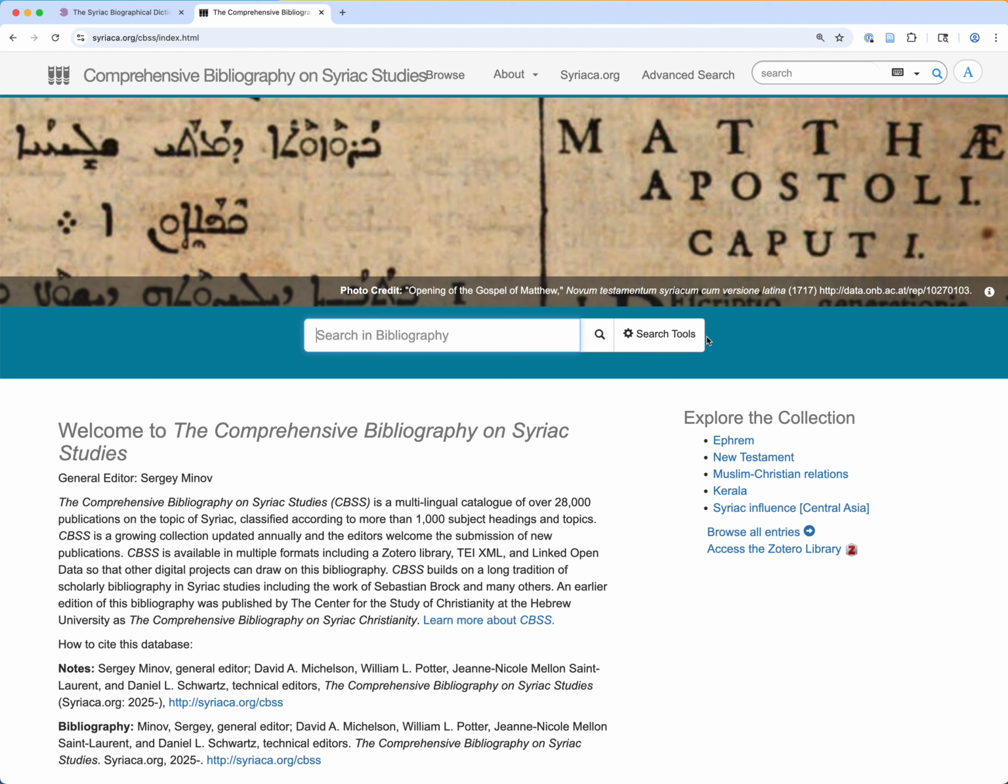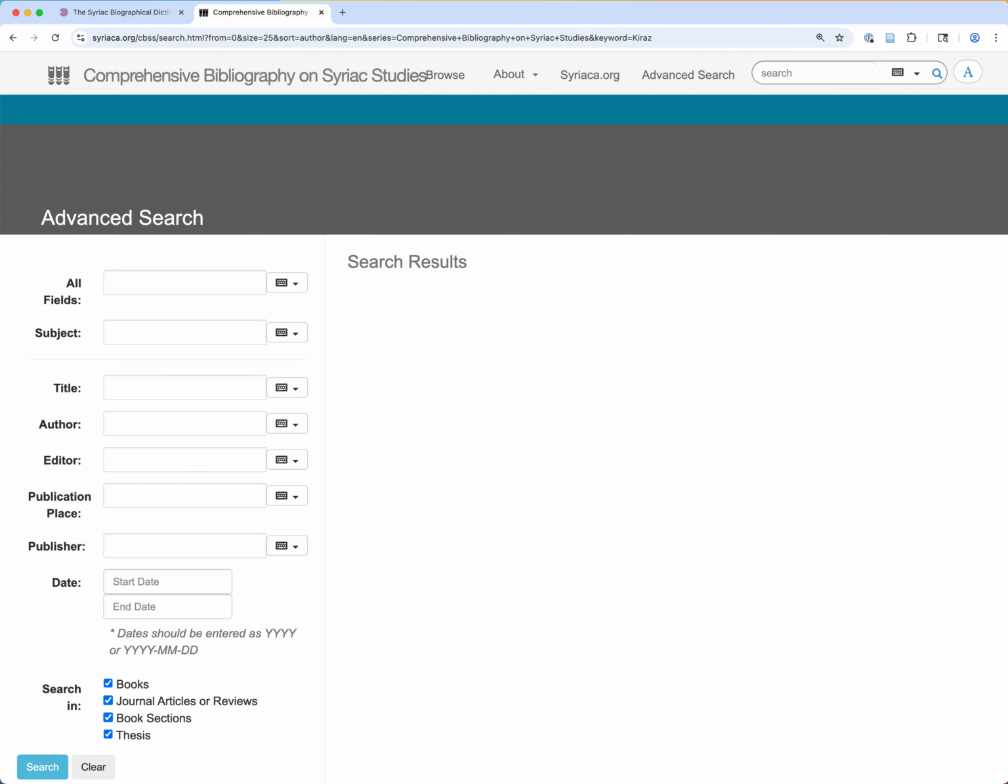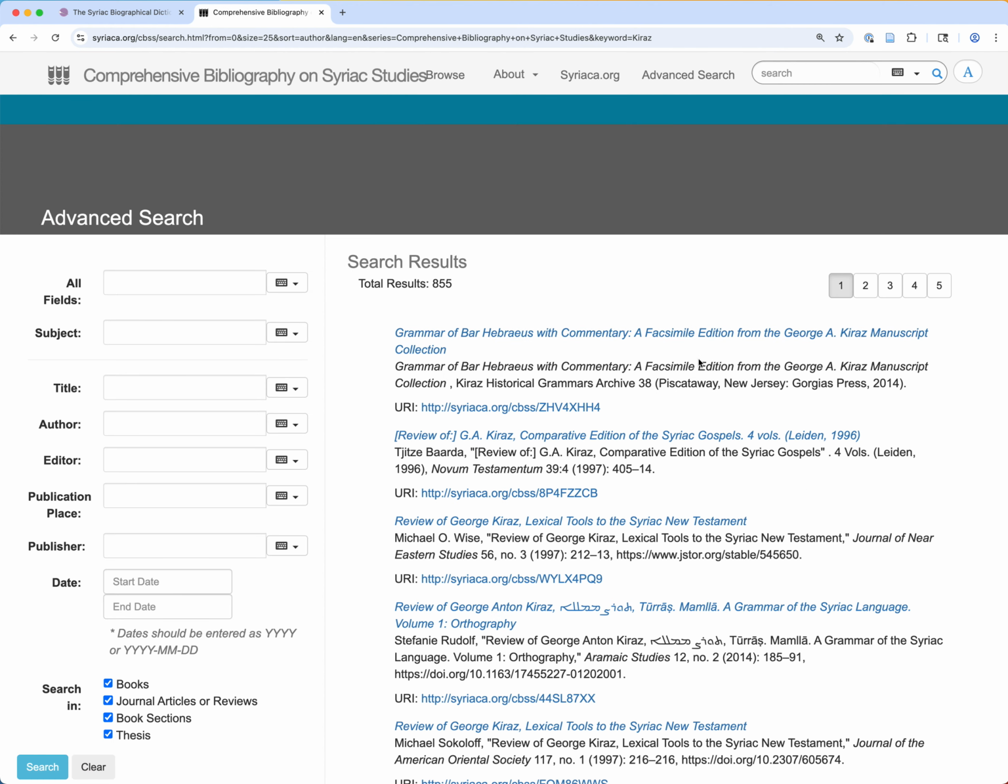Again, a basic search is available, and this will be a bit of a fuzzy match. So these are works that have curaz anywhere in the title or anywhere in the record, but you could also limit it. That gave me 855 results.